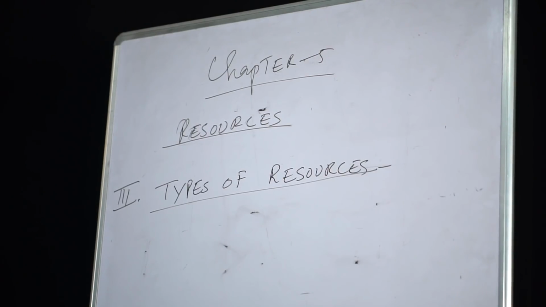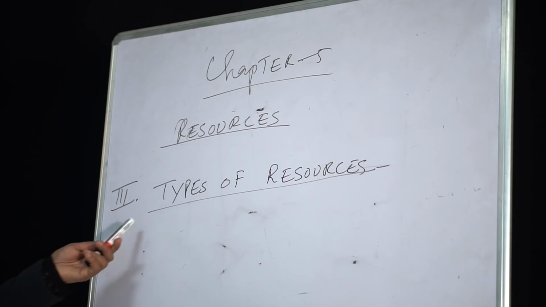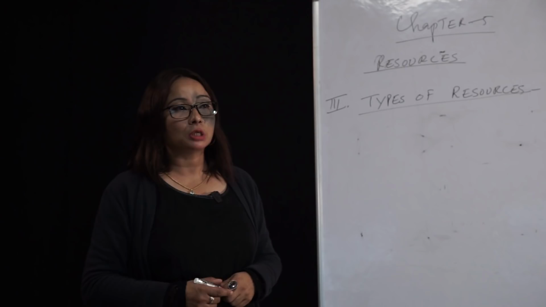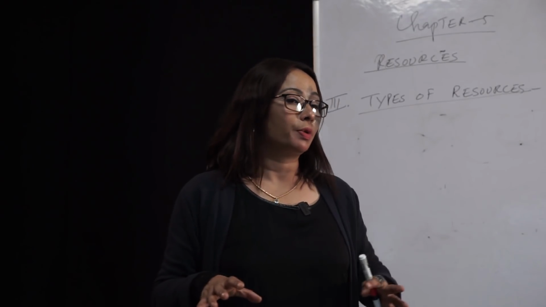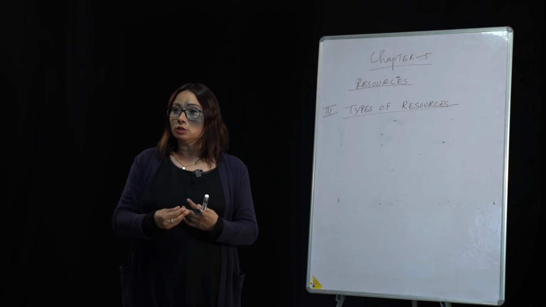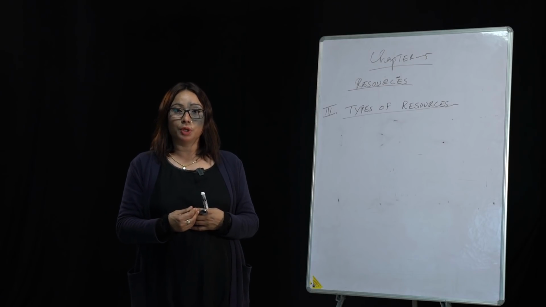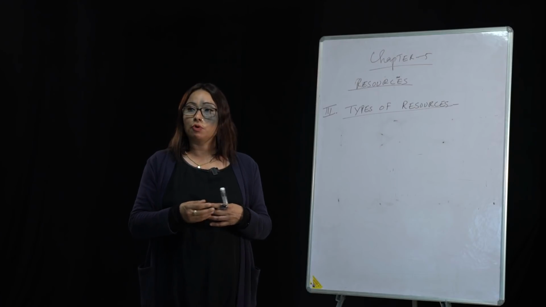So the third point that we are going to discuss, or I'm coming to, is types of resources. I've written it here, types of resources. Now we can classify resources into various types on the basis of origin, living or non-living, on the basis of exhaustibility, whether it gets exhausted or not, whether it can be renewed or not, it can be reproduced or not, on the basis of ownership, who owns it, then on the basis of state or level of development. We can classify resources into 4 types.